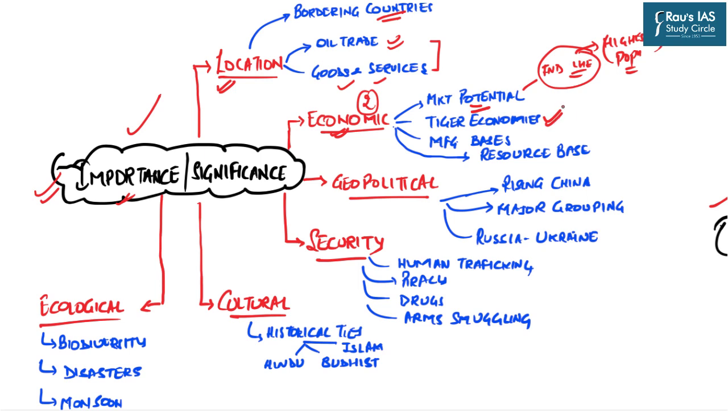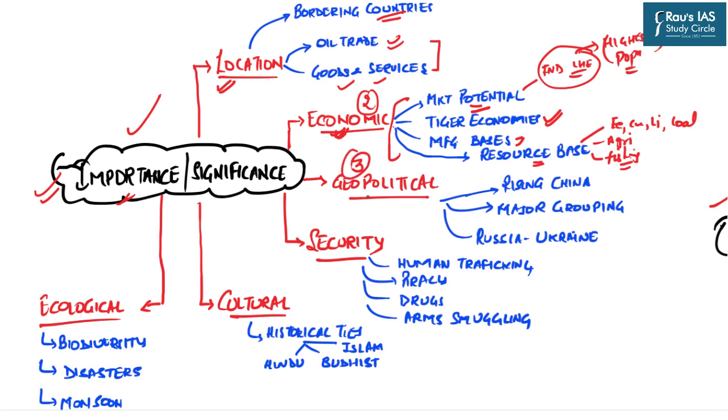Further, in India, China, as well as Africa, we have huge manufacturing bases. And in this very line, we also have a huge resource base. The resources can be in the form of natural resources like iron, copper, lithium, coal, etc. Or there are other types of resources also, for example, the fisheries or agriculture. So because of these very reasons, the economic potential of this region is also very huge.